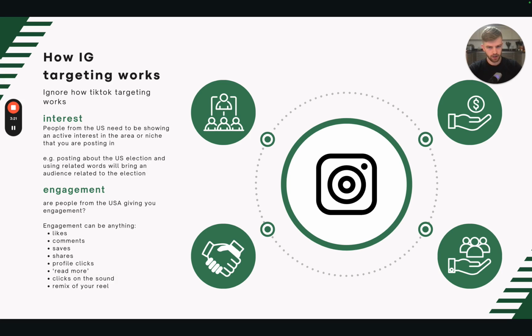So if you're posting about the US election and using related words and key phrases to do with the election, such as Donald Trump or whatever, this will bring an audience of people who are engaging with people which also include those keywords. So Donald Trump, bang, that's our keyword there. Other people who are interacting with content to do with Donald Trump will also see your content.